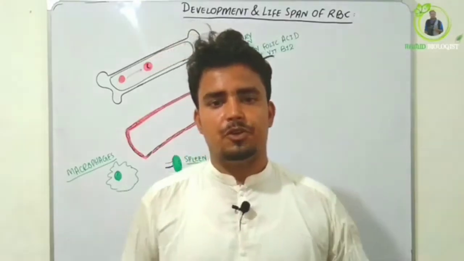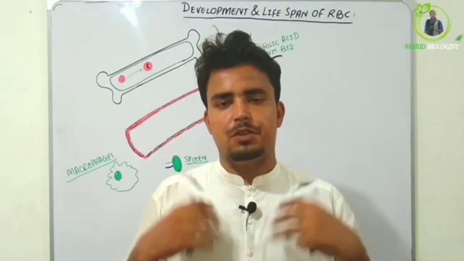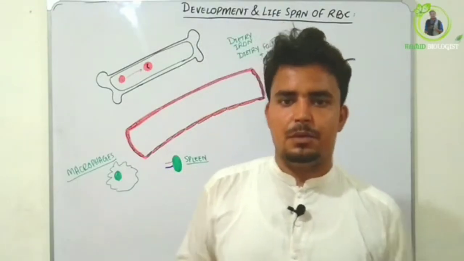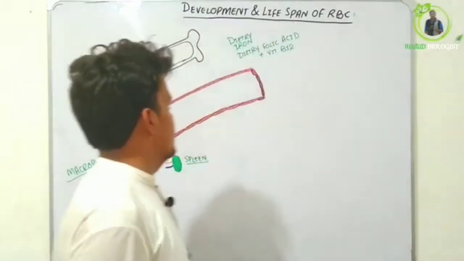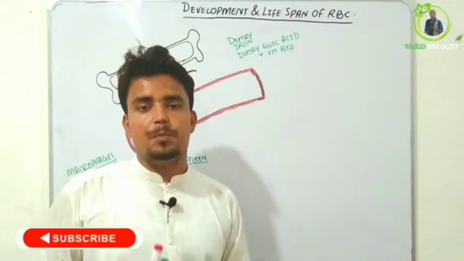Dear student, today we will be talking about the development of blood cells, meaning the development of erythrocytes and the life cycle of erythrocytes, meaning RBC. So let's start the topic. Basically, the blood cells, meaning erythrocytes, develop from pluripotent stem cells.